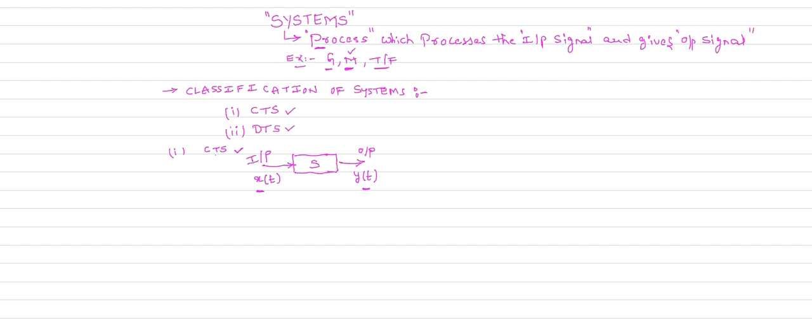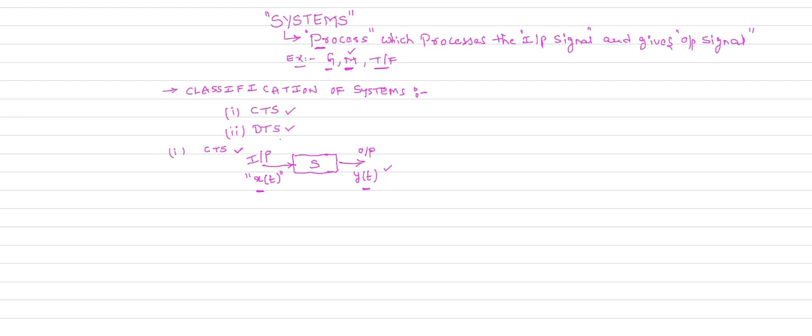So this is a continuous time system. What is a continuous time system? A continuous time system will process a continuous time input and produce a continuous time output. If it processes a continuous time signal as an input and produces a continuous time signal as the output, it is nothing but your continuous time system.